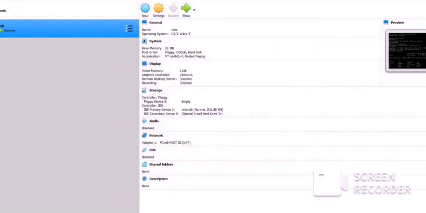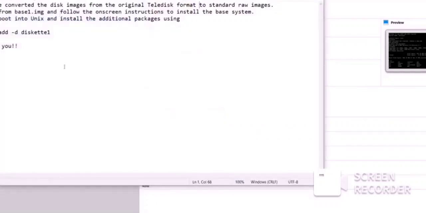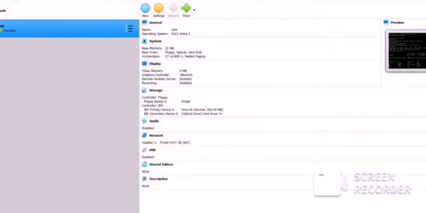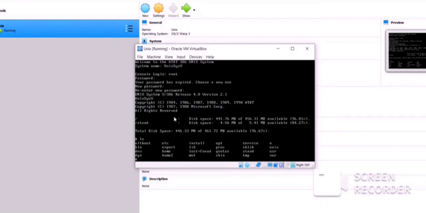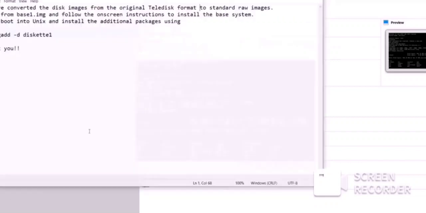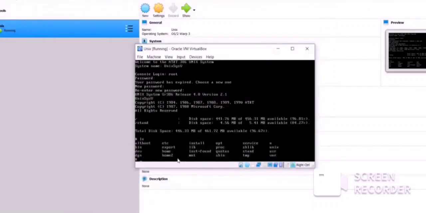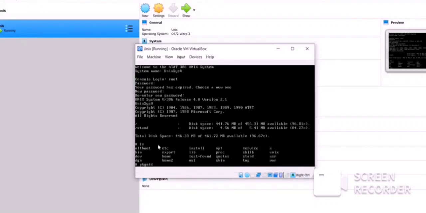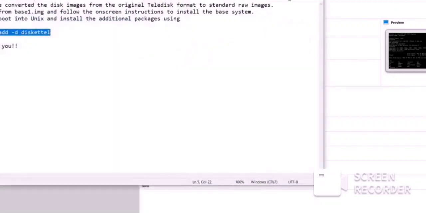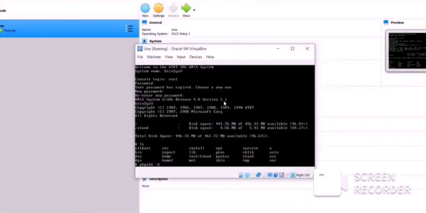Then after this you have to add some maintenance files also, but before that open the readme folder and there is one command given. Just enter that command in this console or the terminal. It's pkgadd space -d space diskette1.